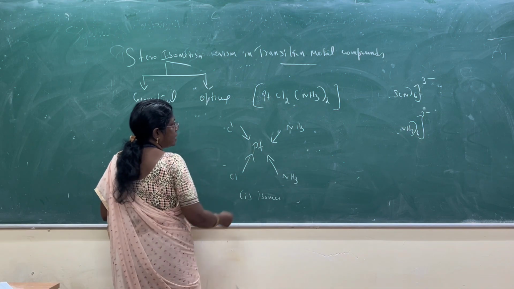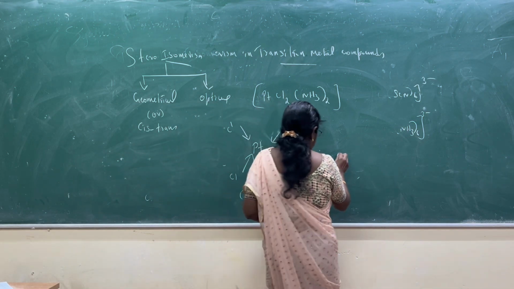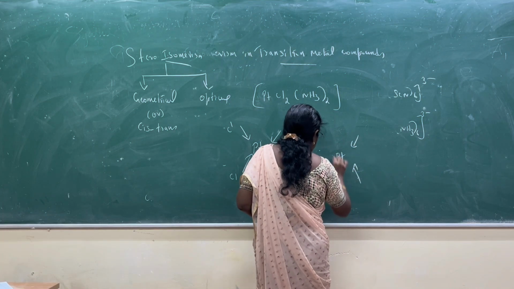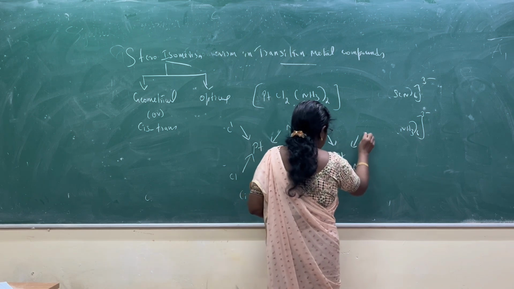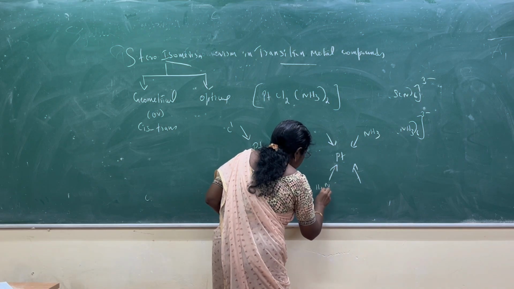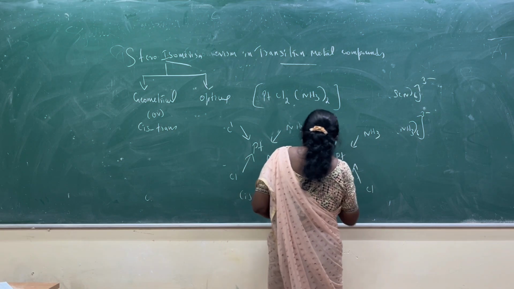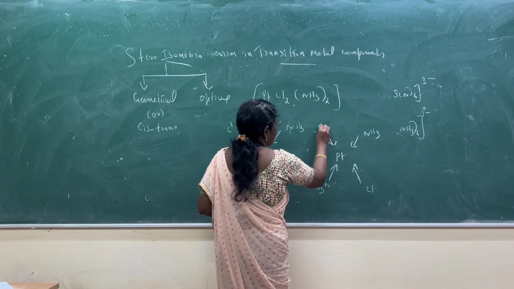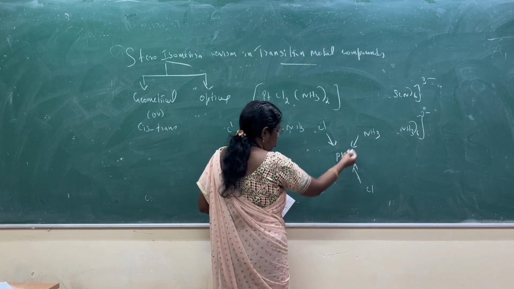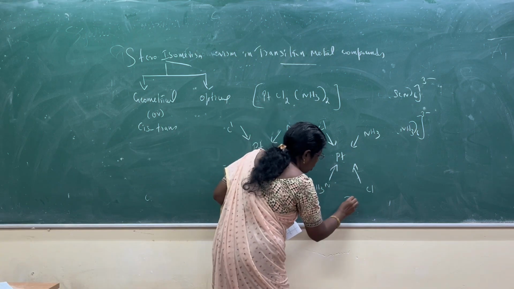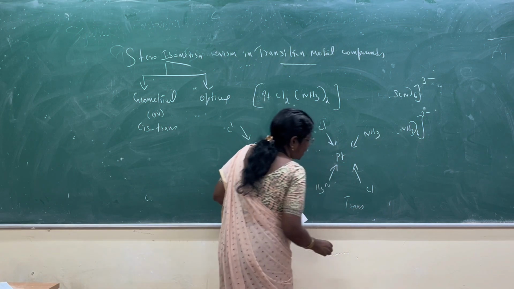So that is called a cis isomer. Here, the ammonia and chloride are opposite to one another. It is called a trans isomer.